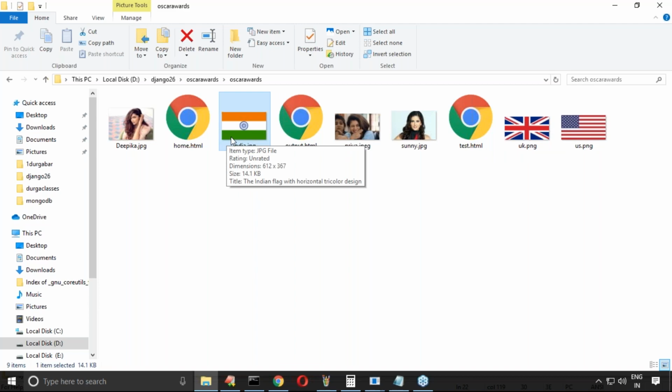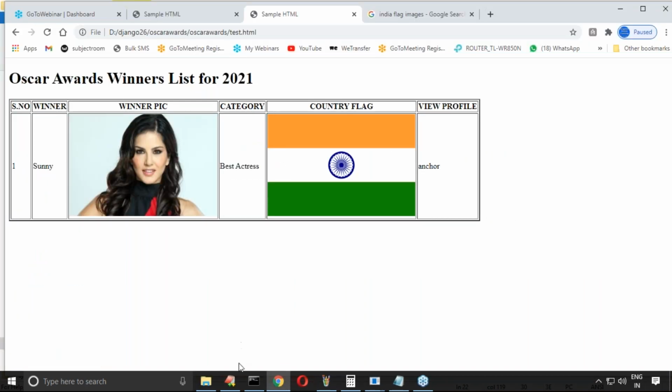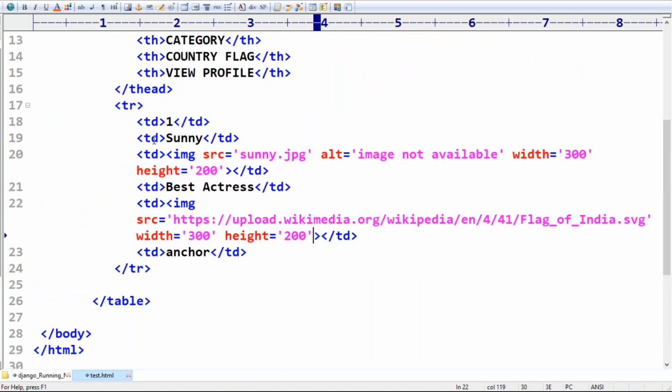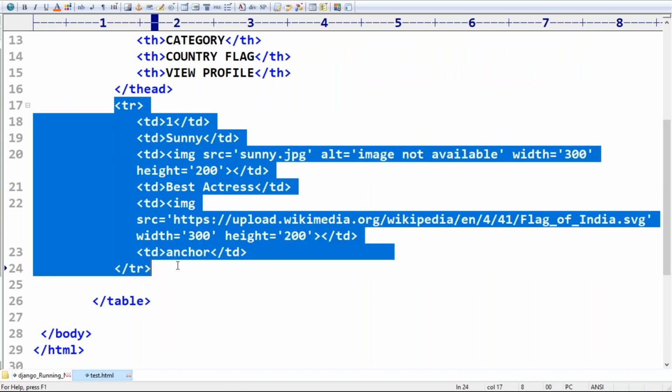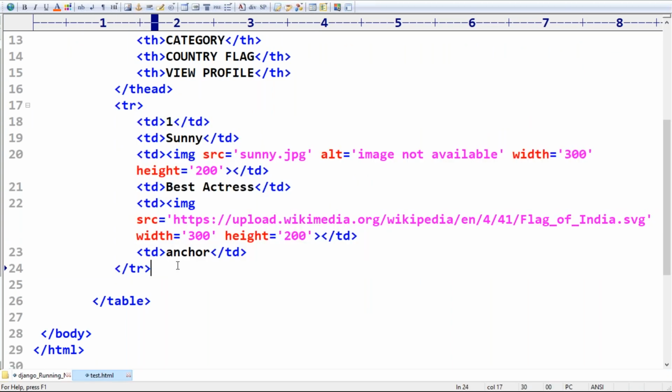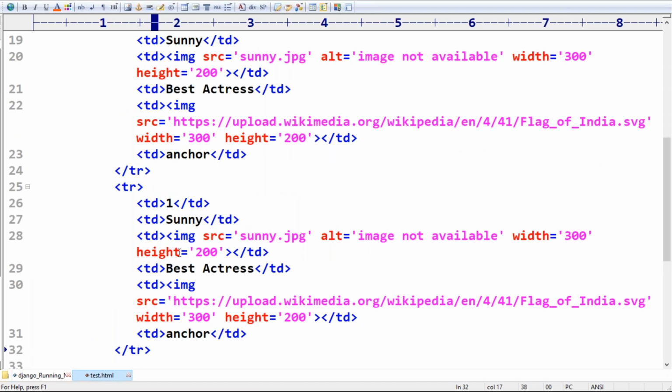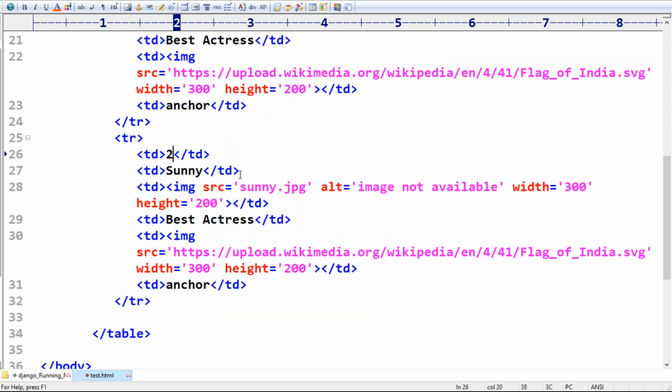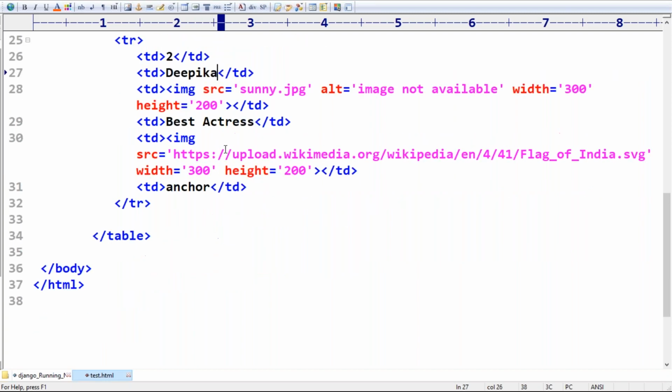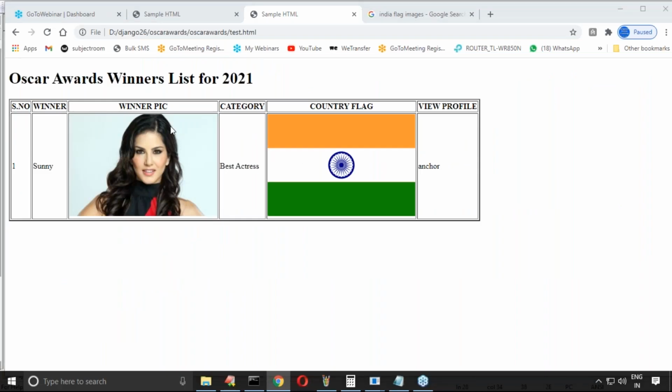Next, what I want to take, let me add one more TR. Is it possible to add multiple TRs or not? Yes, let me add one more TR. Now second, instead of Sunny, let me take Deepika.